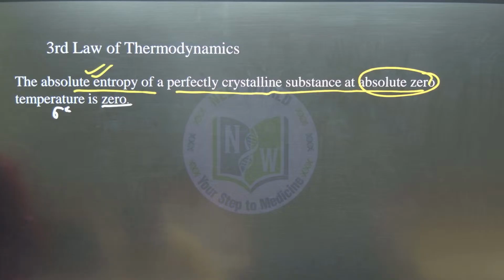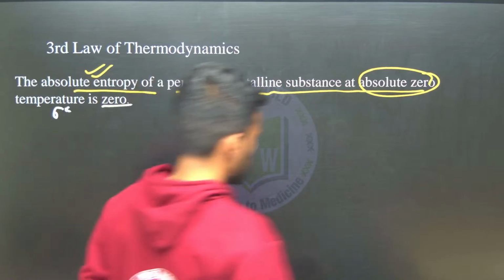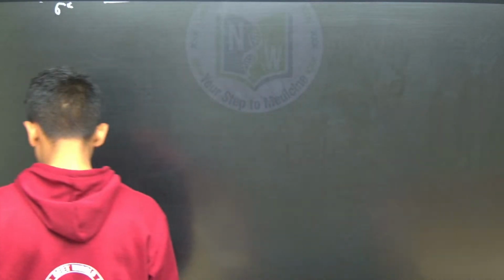The entropy is 110 and the enthalpy is 50 kilojoule, then find the boiling point. Okay, so you do that. I will write one more question on the board, so you can try this after that.